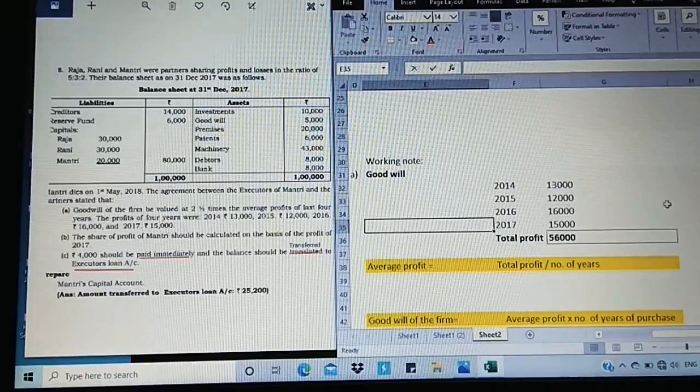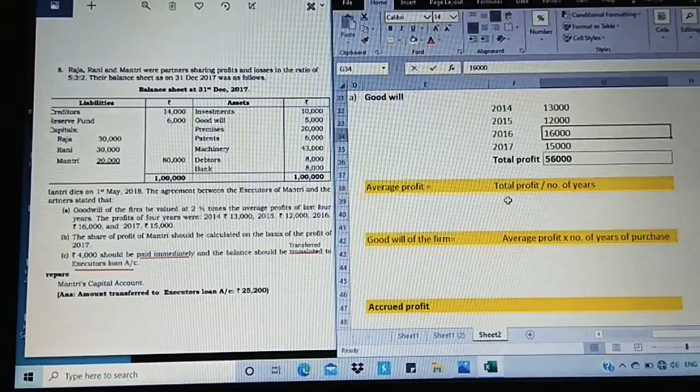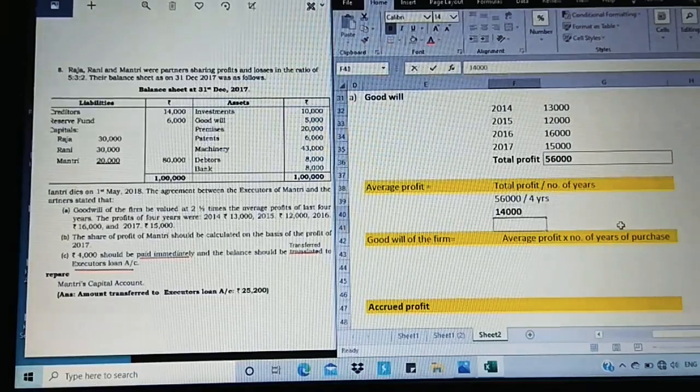So I've taken the values with the dates. So I get the total profit as 56,000. Now we are going to find out what is average profit. The formula is total profit divided by number of years, which is 56,000 divided by 4. It's going to be 14,000. So the average profit is 14,000.